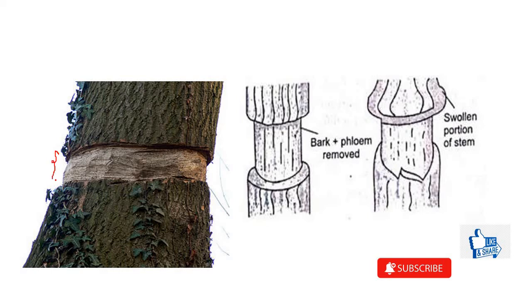You can see this ring-shaped structure where the bark has been removed, including the phloem part. So from outside, if I start scraping this and I reach the part where there is phloem, I will be removing the bark part, including the phloem part, and this much part will be remaining, and it will form a ring-like structure that is supposed to be scraped out. So after a few weeks, this will be seen. This kind of swollen structure will be seen because the food that was made was not able to travel in the downward direction towards the root. And since the tissue that has been removed is phloem, it's understood that phloem is responsible for transporting the food in one direction, that is in the downward direction.